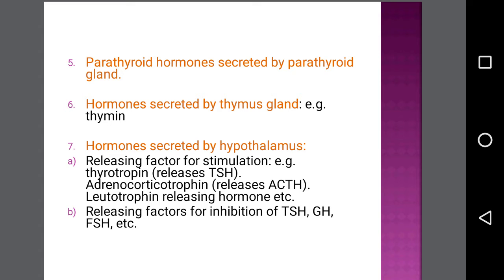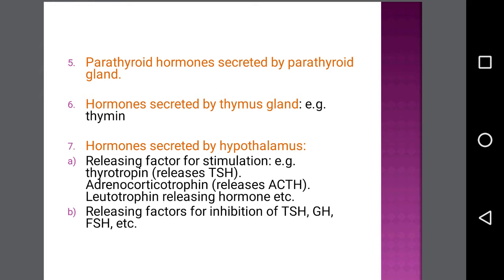Hormones secreted by the hypothalamus are again of two types: releasing factors for stimulation and releasing factors for inhibition. Releasing factors for stimulation include thyrotropin releasing hormone, which is responsible for release of TSH, adrenocorticotropin releasing hormone, which is responsible for release of ACTH, and luteinizing hormone releasing hormone. Then the releasing factors for inhibition act on TSH, growth hormone, and follicle stimulating hormone.